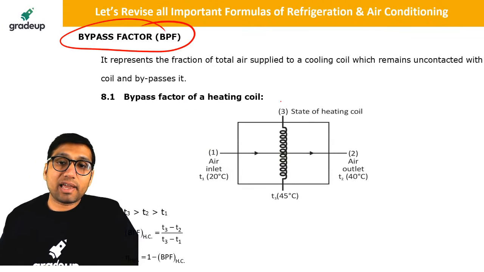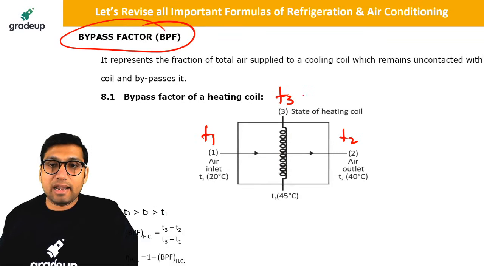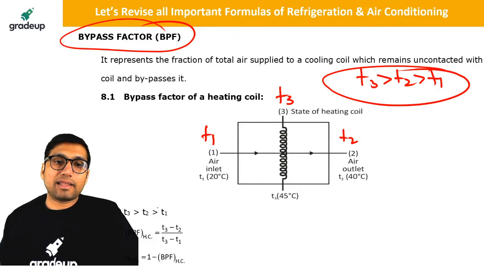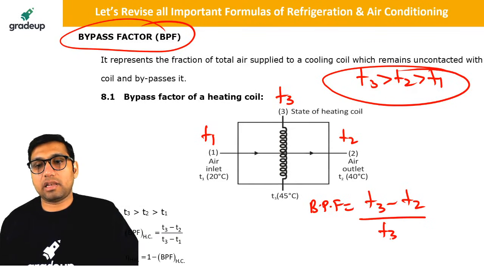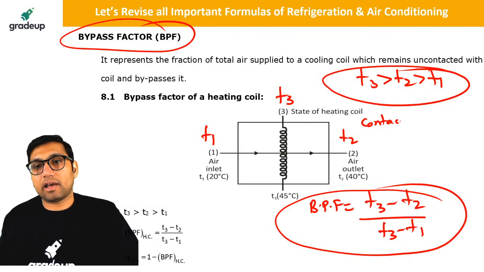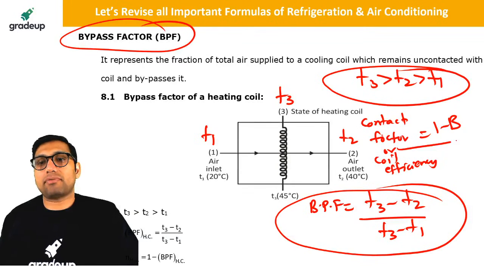So let us say we are having a heating coil, it is having temperature T3, this is temperature T1, this is temperature T2. Because it is a heating coil, the temperature T3 will be greater than T2 and T2 will be greater than T1. So the bypass factor of heating coil will be equal to T3 minus T2 over T3 minus T1. This is how you will be finding the bypass factor of heating coil. We also have a term called contact factor or coil efficiency, which is equal to 1 minus bypass factor.